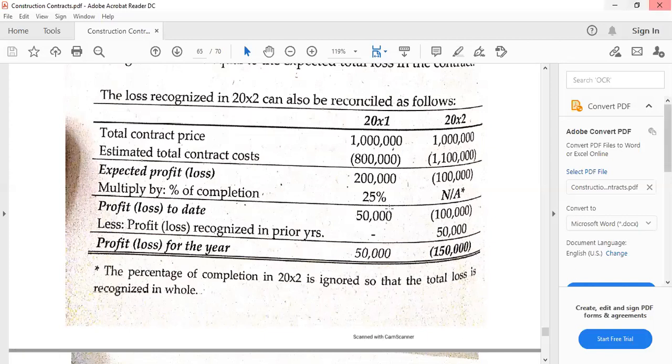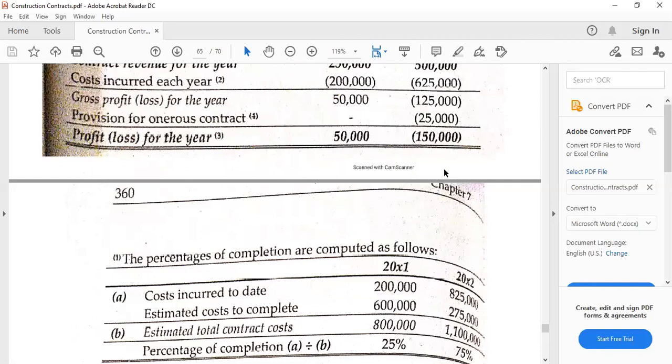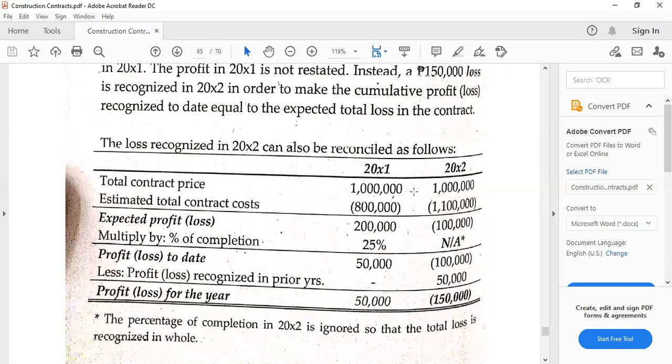And this asterisk again is that if ever the contract is losing or incurred a loss for a particular year, it becomes onerous. Therefore, the percentage of completion is not used or ignored. All right, so I hope that is clear. And then going back here, so negative 150,000, the provision is 25,000. So that's the case that we should be taking note about.